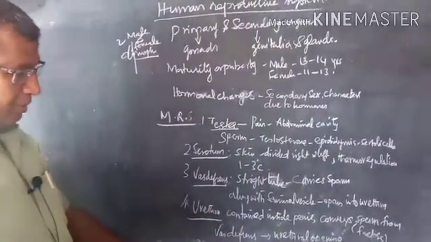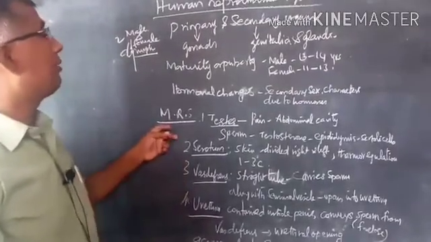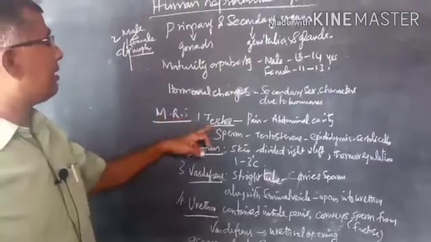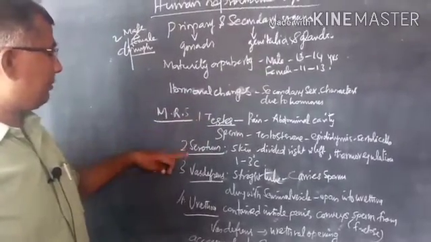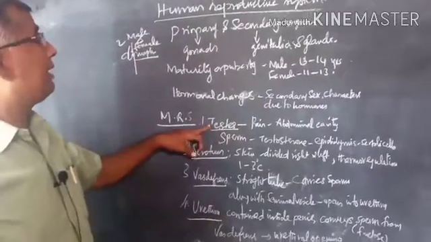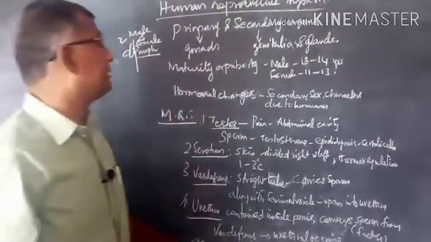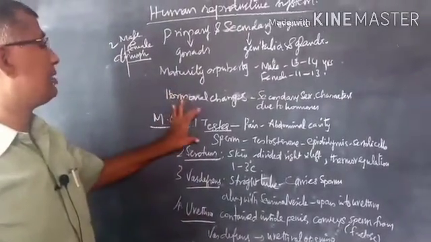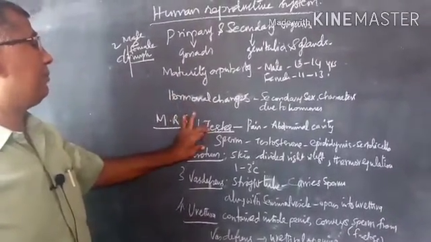First we are going to see the male reproductive system. The male reproductive system consists of testes, scrotum, vas deferens, urethra. First, the testes. A pair of testes is present in the abdominal cavity, which produces the sperm. Understand?